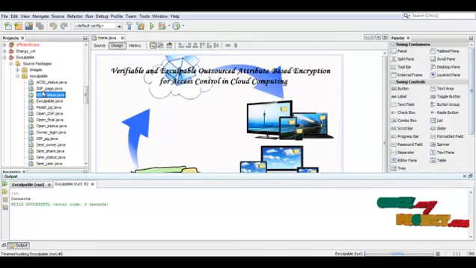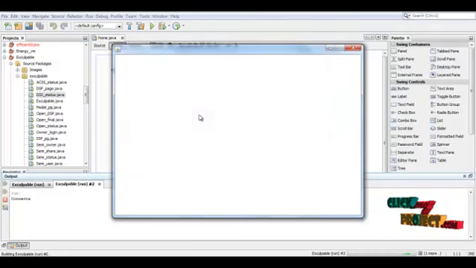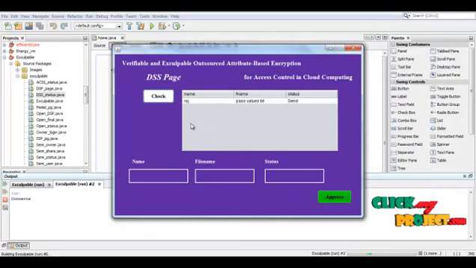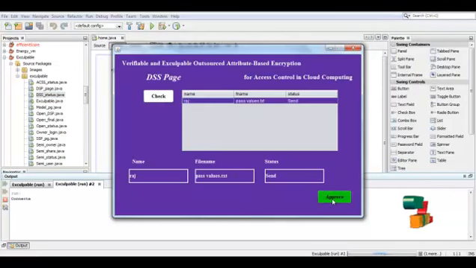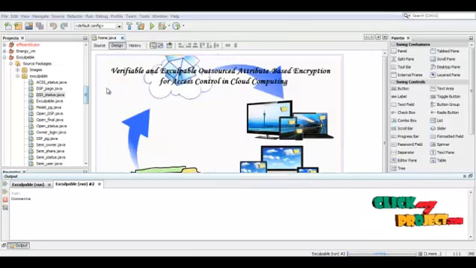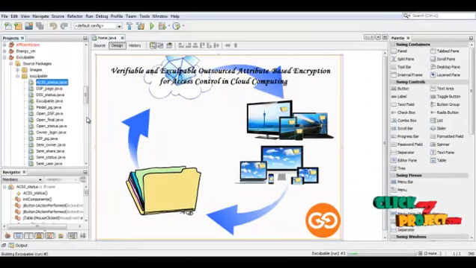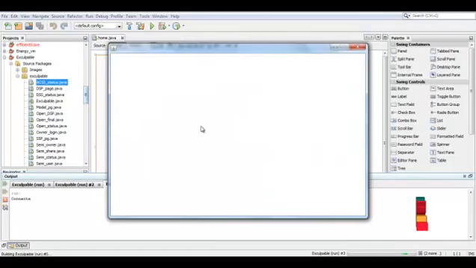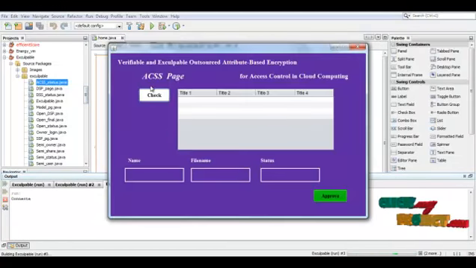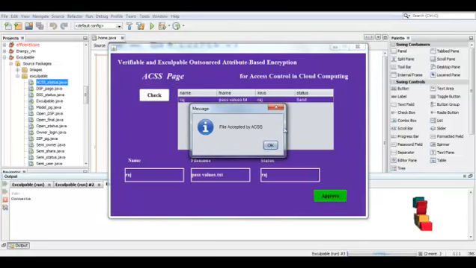So here I am going to run the DSS. So here we have to upload the process. Then we have to run the ACSS status. So here we are going to approve for the ACSS. So the process was approved.